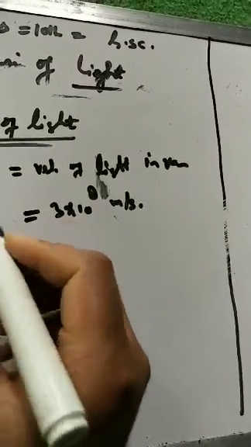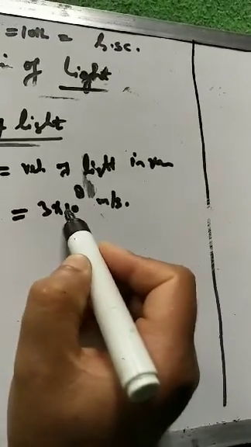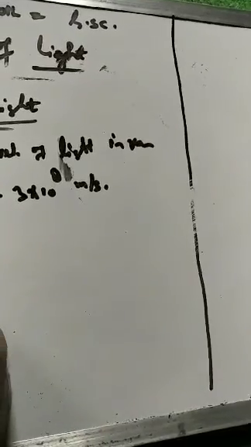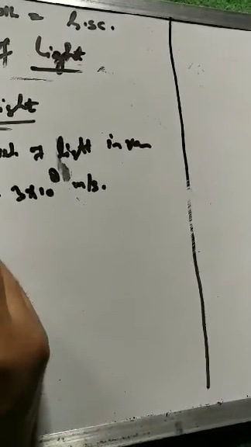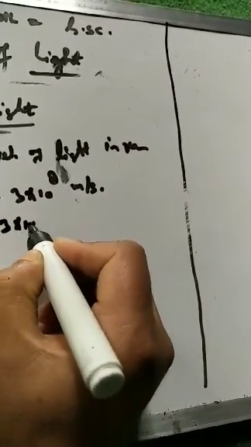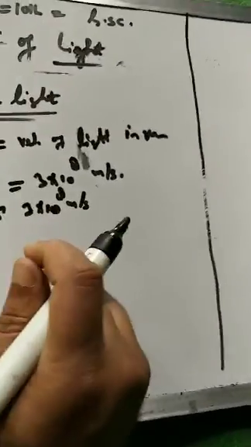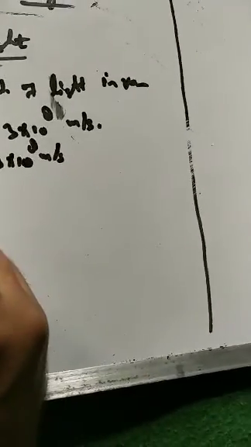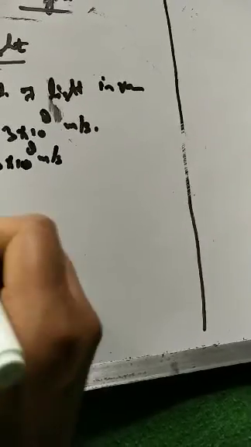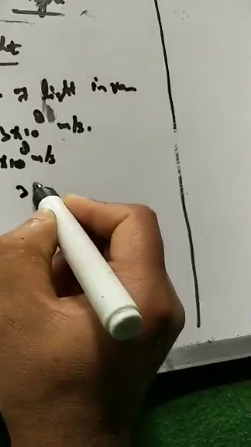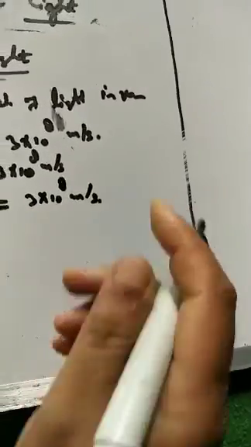Air में जो velocity of light, that is somewhat less than this, but marginally. So in air, velocity of light is taken as approximately equal to 3 into 10 power 8 meter per second. But it is marginally less than this velocity of light in vacuum. So we are taking these approximately the same. Velocity of light in vacuum is equal to velocity of light in air, that is 3 into 10 power 8 meter per second.